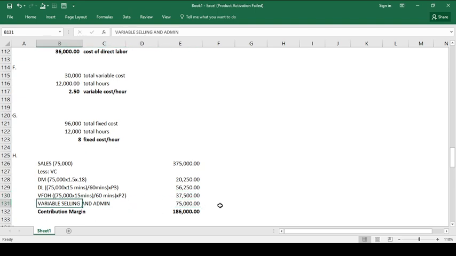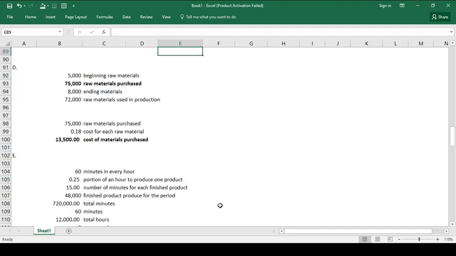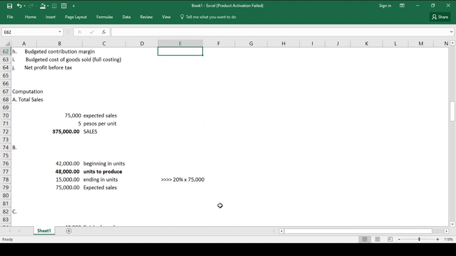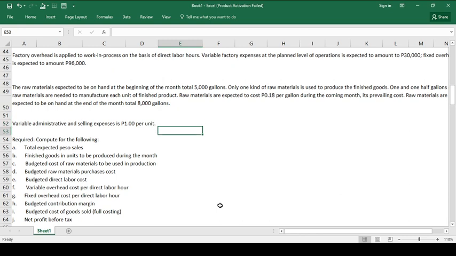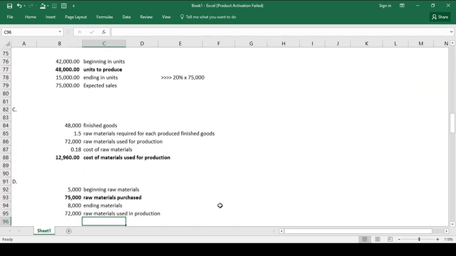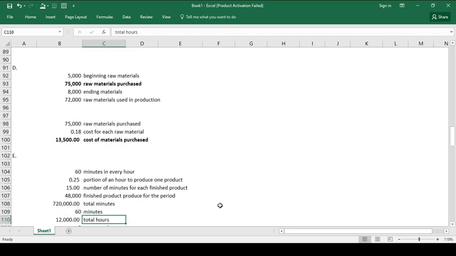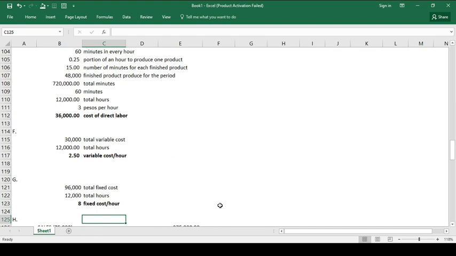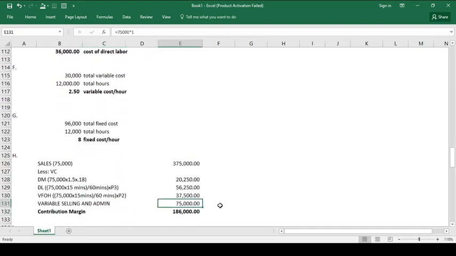While the variable selling and administrative expenses, take note the problem provided us that its assumption was based not on ours but based on the number of units sold. So the variable selling and administrative expenses is 1 peso per unit, so that is 1 peso multiplied by 75,000 units. So the total variable selling and administrative expenses is 75,000.